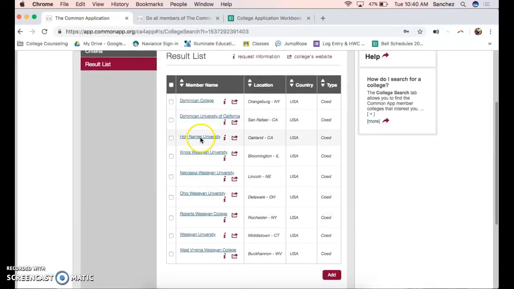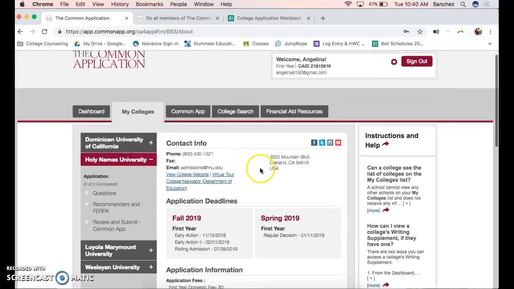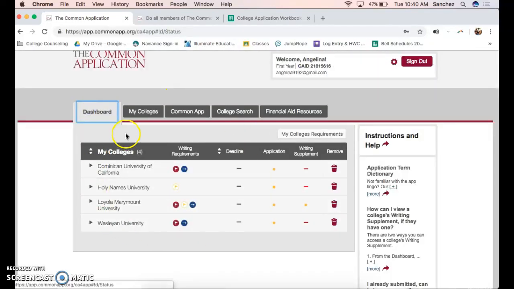So make sure that you are typing in or selecting the right school. So I want the one that's in San Rafael for Dominican. For Holy Names, I'm making sure that's the one in Oakland. Wesleyan University, I'm making sure that's the right one, Middletown, Connecticut, and then I'm hitting add. Oh, and this one is just telling me you've already added Dominican University of California, and I did that earlier. So great. And that will just live right here in your dashboard, and you'll be able to see that.